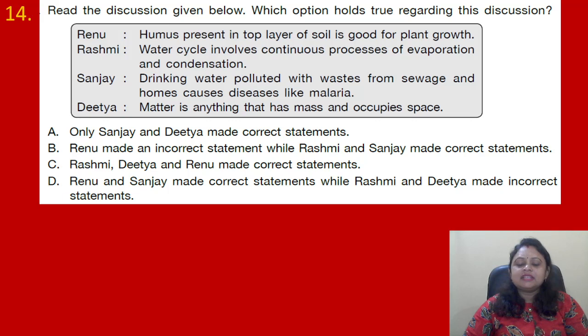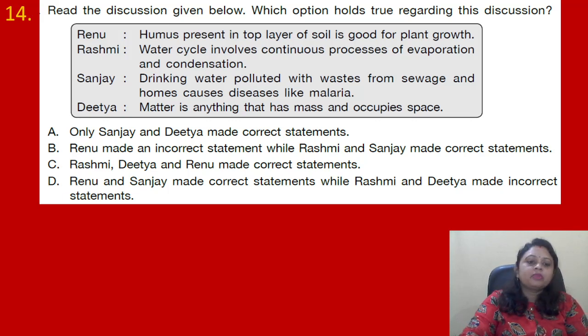Ditya: matter is anything that has mass and occupies space. The options are A. Only Sanjay and Ditya made correct statements. B. Renu made an incorrect statement while Rasmi and Sanjay made correct statements. C. Rasmi, Ditya and Renu made correct statements. D. Renu and Sanjay made correct statements while Rasmi and Ditya made incorrect statements.